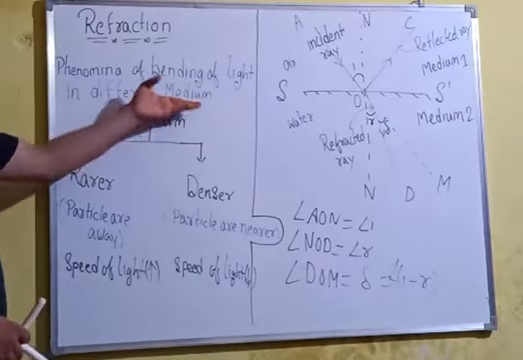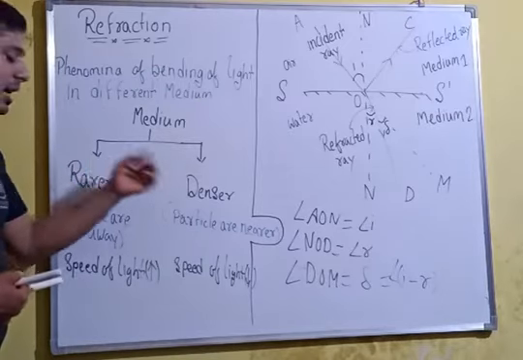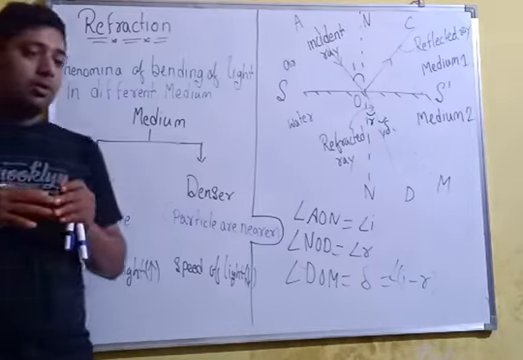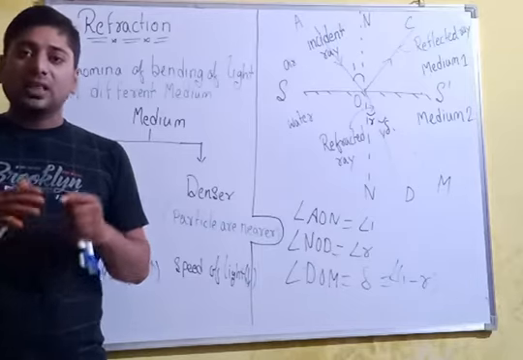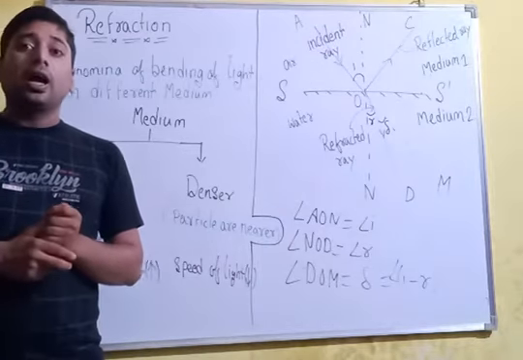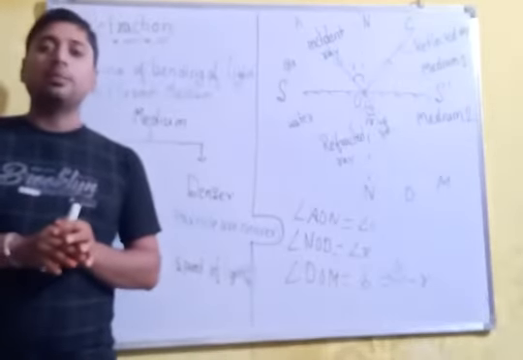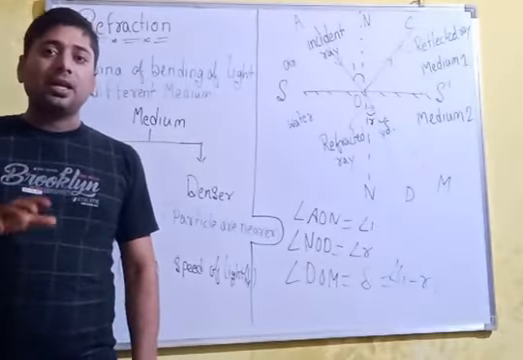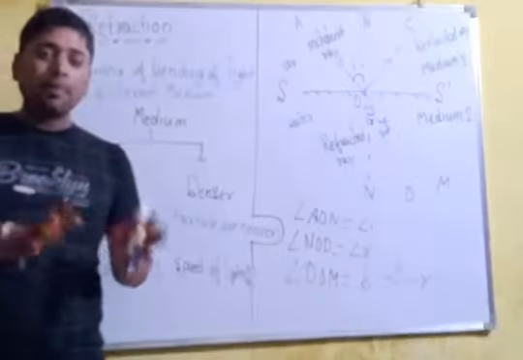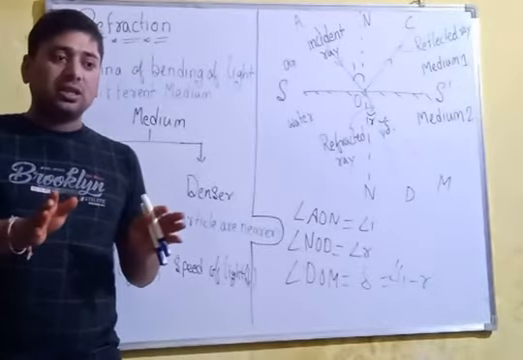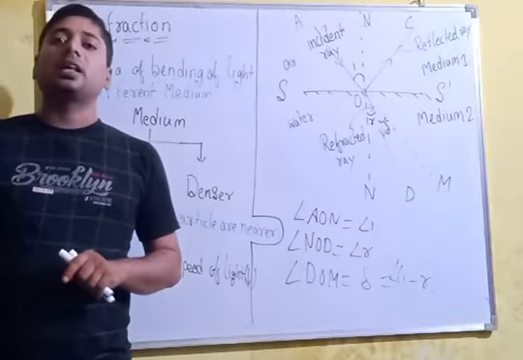Here, what is a medium? First of all, media are of two varieties. One is rarer and the other is denser. A medium whose particles are far away from one another is considered a rarer medium, and when the particles are close to each other, it is considered a denser medium. Suppose I am comparing air and water. In air the particles are far apart; in comparison, the particles of water are nearer to each other. So water is denser and air is a rarer medium.